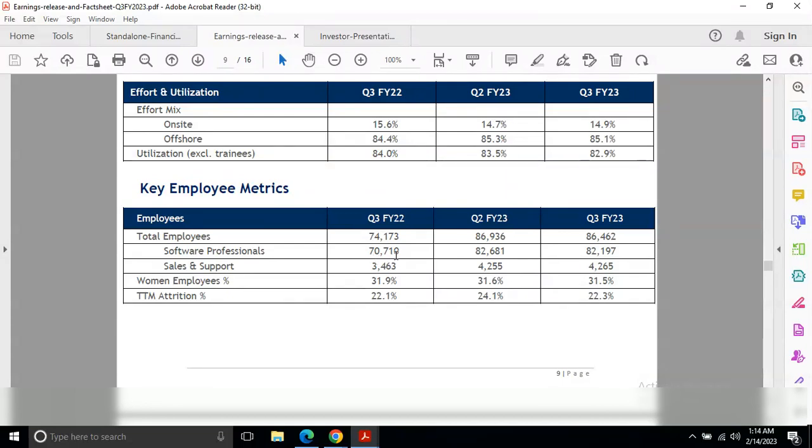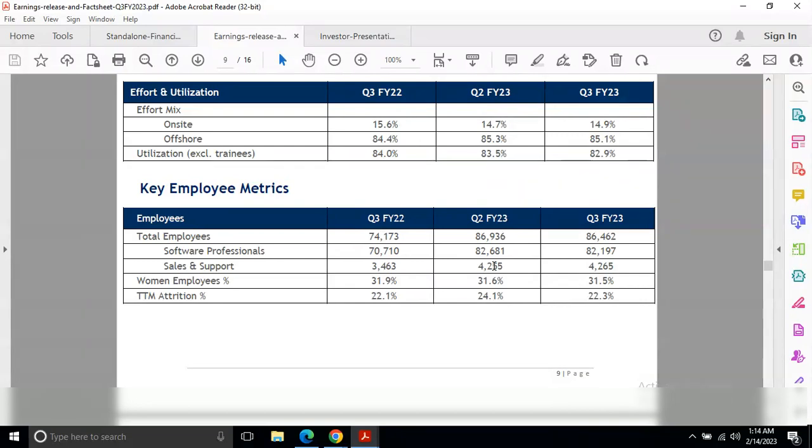Out of them, software professionals were 82,681 in the last quarter, now 82,197. In sales and support, in the last quarter it was 4,255, now it's 4,265. And the percentage of women employees, earlier it was 31.6%, now it's 31.5%.